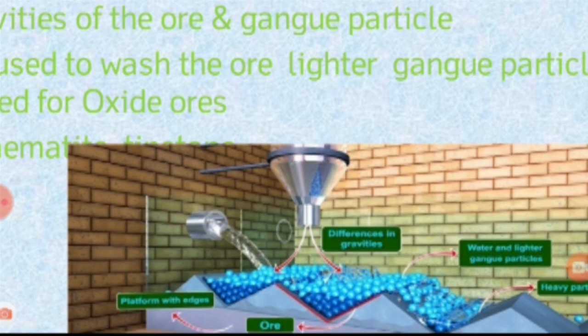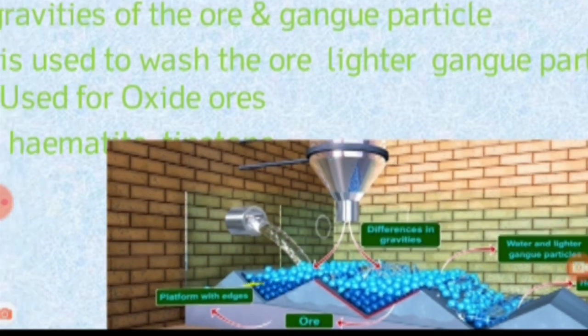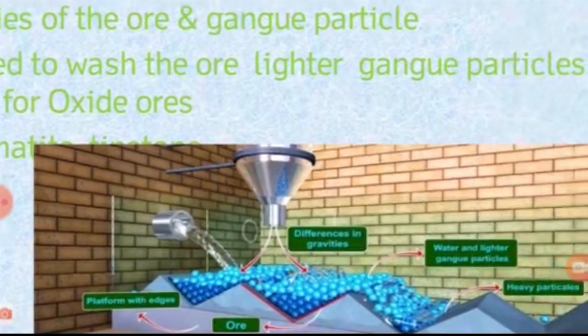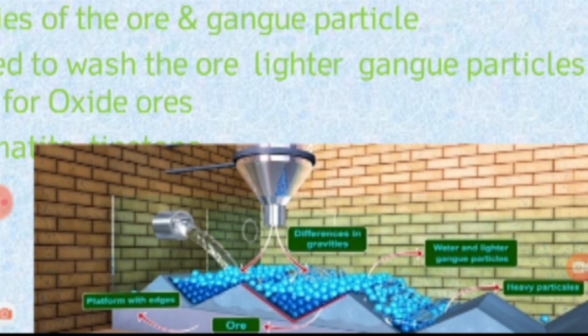When the running water moves along the ore, it carries away the low specific gravity gangue particles.